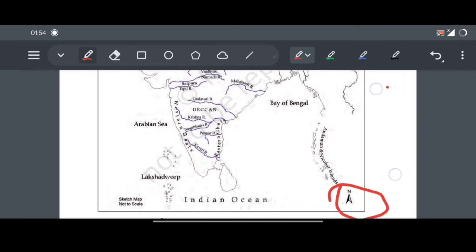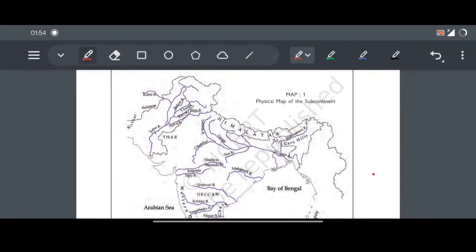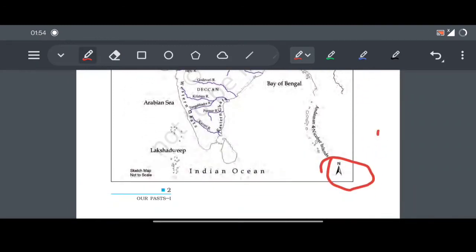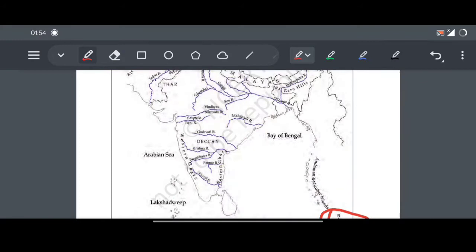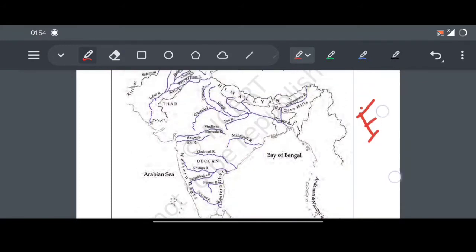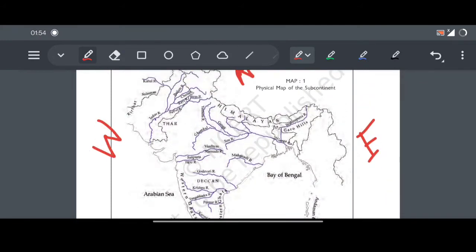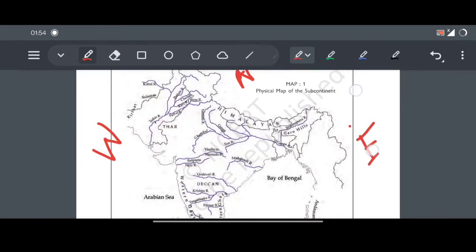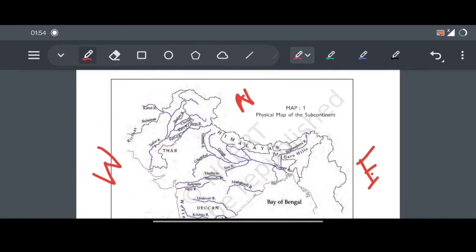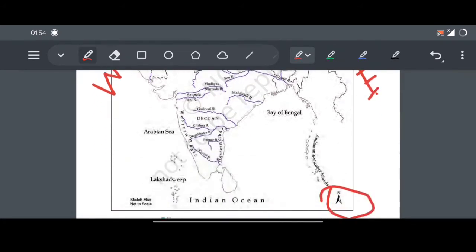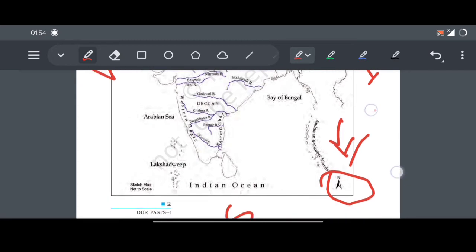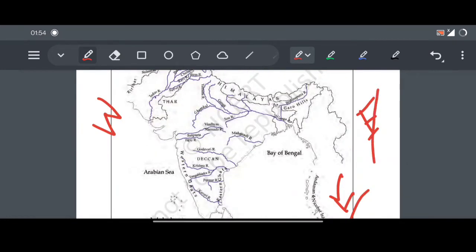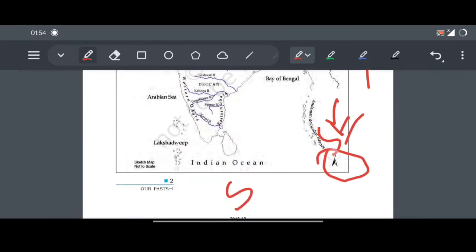So it's pointing out that this side is north, and obviously the opposite side is south, this side is east, and this side is west. So here this side is northwest. Obviously this side is Andaman Nicobar, and this side is southeast.